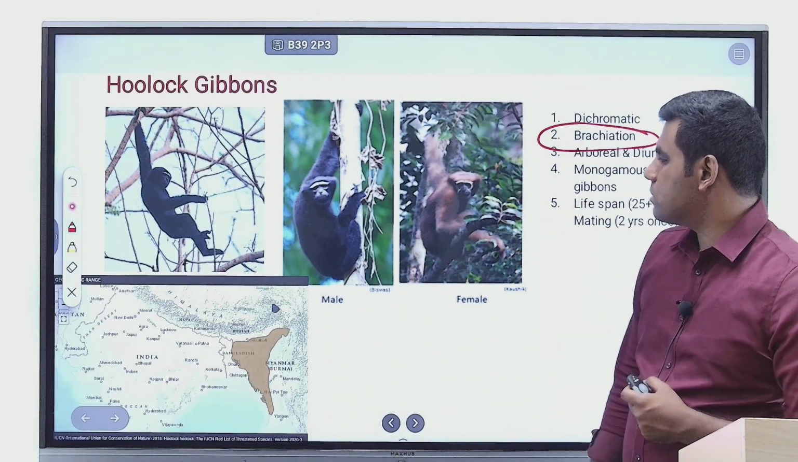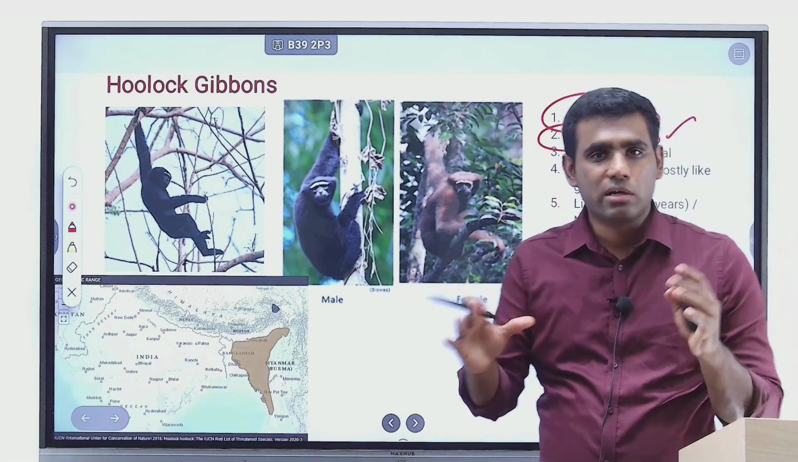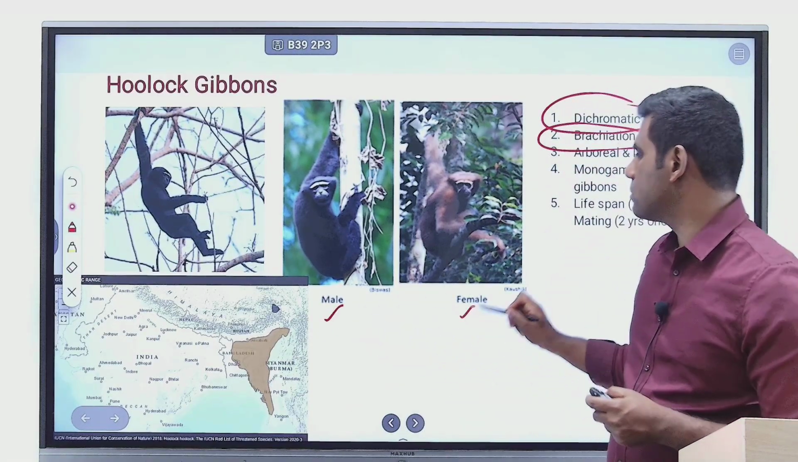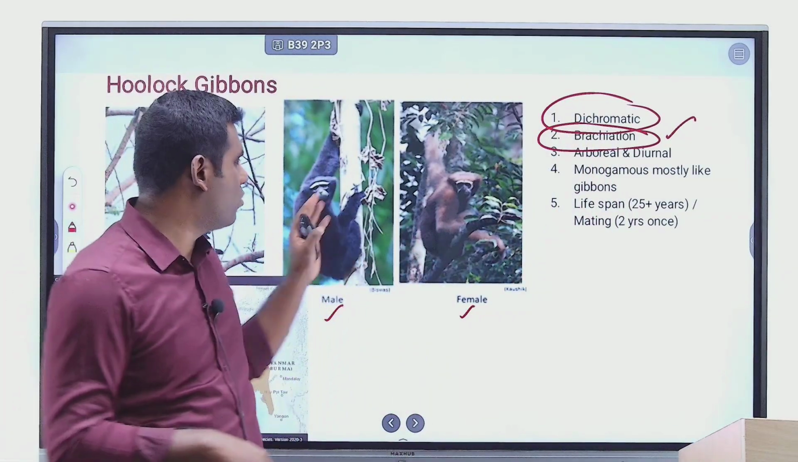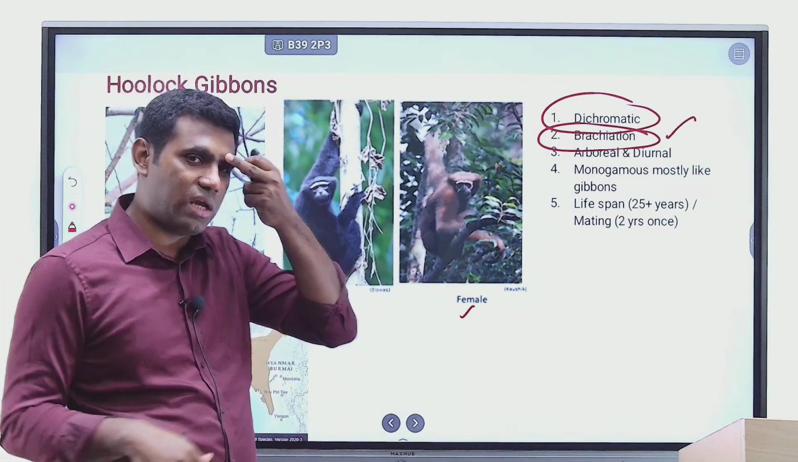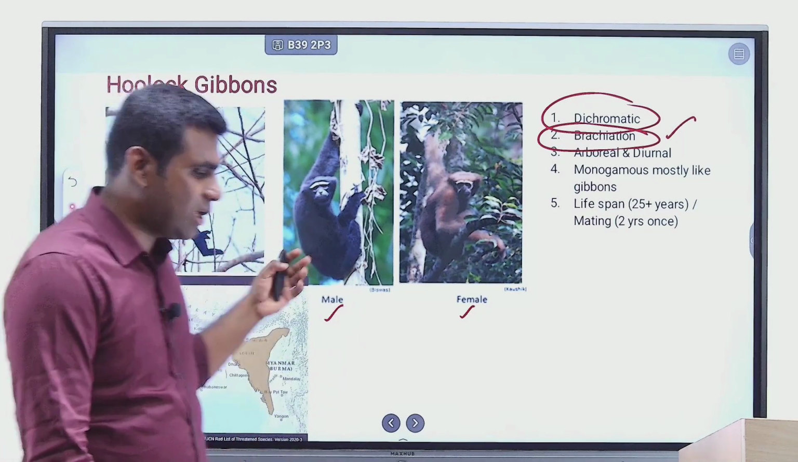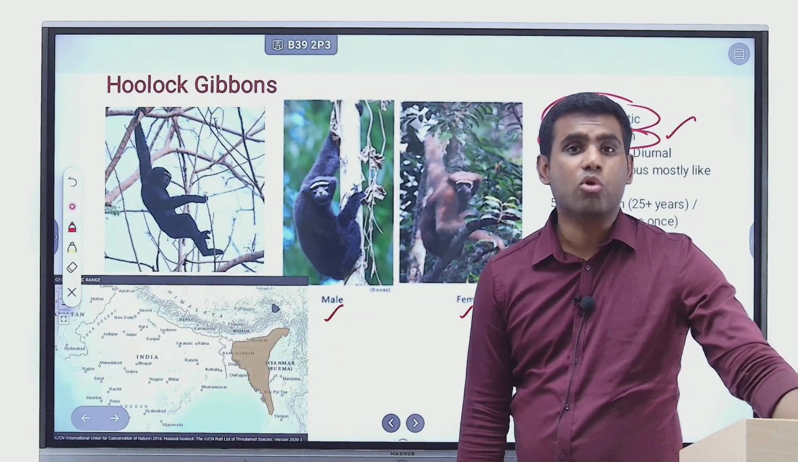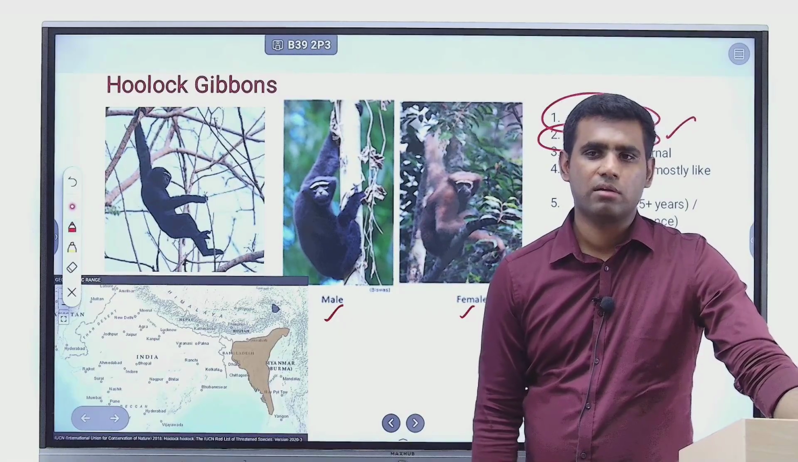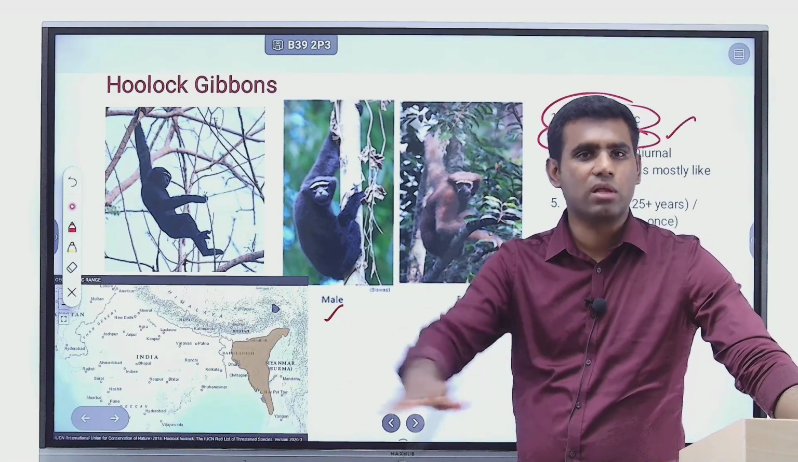And hoolock gibbons are what is called dichromatic. What it means is there is a clear color differentiation between males and females. Males are always black in color, females are always brown in color. Both males and females have white shaded eyebrows, right? And a very peculiar characteristic of these hoolock gibbons is that they are very monogamous, right? A male chooses a female and they live as a family throughout their life.